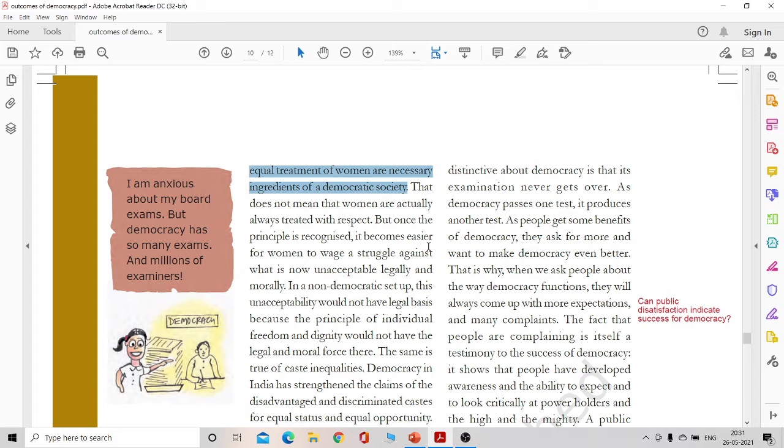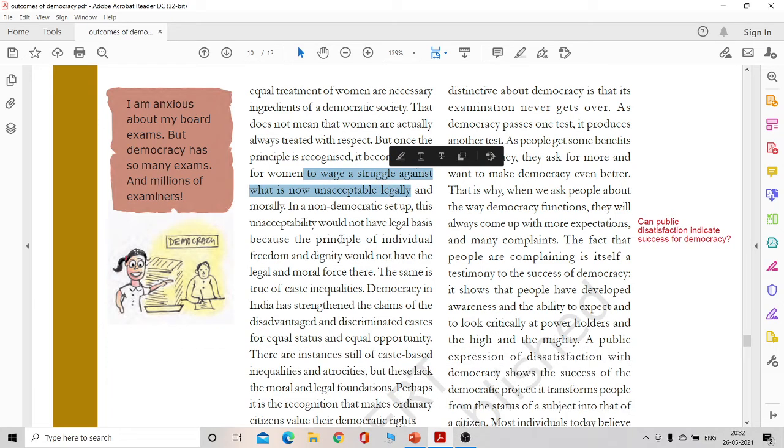So that is why equal treatment of women was necessary for a democratic society. In principle it is recognized that women should be held in equal stance with men. However, there's a lot of struggle that was done and is still being done for women to be held equal with respect to men. Have we achieved that completely? No, we have a long way to go. However, democracy recognizes this principle, and therefore it becomes easier for women to wage that struggle. In a non-democratic country, this would not have been possible.